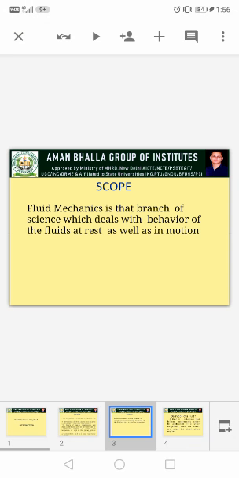So, first one is what is fluid mechanics? It is the branch of science which deals with the behavior of a fluid at rest as well as in motion. Basically, we can divide fluid mechanics into three divisions: the first one is hydrostatics, second one is kinematics, and third one is dynamics.